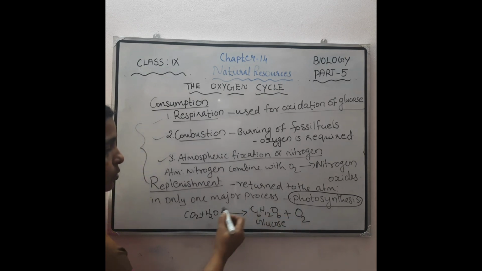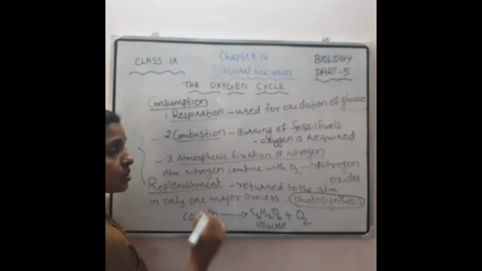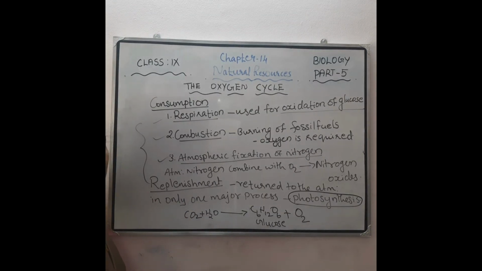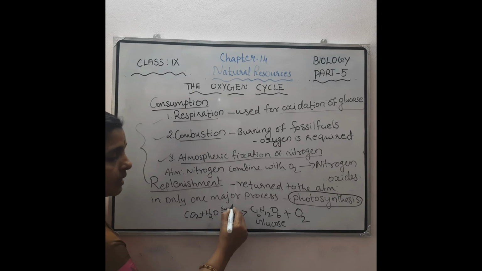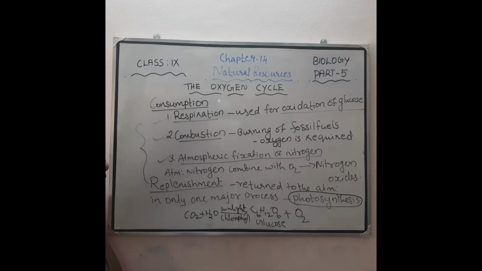So only through this way oxygen is returned to the atmosphere, so plants are essential on the earth's surface. So decrease deforestation, otherwise we will lack this oxygen molecule, because only through photosynthesis are we getting oxygen. In the presence of sunlight, and you know the equation for photosynthesis, in the chlorophyll of the leaves this photosynthesis process occurs.